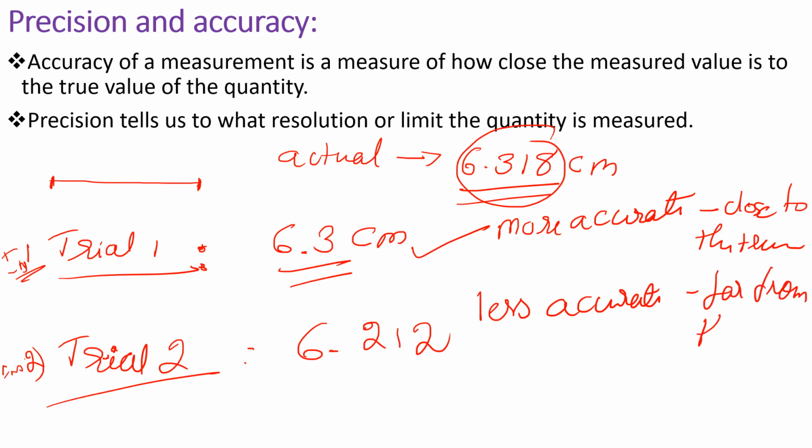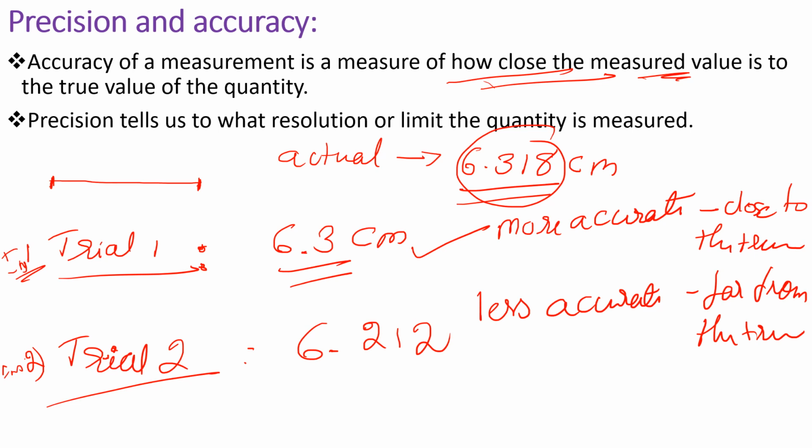The definition of accuracy itself says that it is a measure of how close the measured value is to the true value. That means closeness to the true value is called accuracy. By looking at 6.3 and 6.212, we can say that the first value, 6.3, is close to 6.318. That is why the first instrument is more accurate.